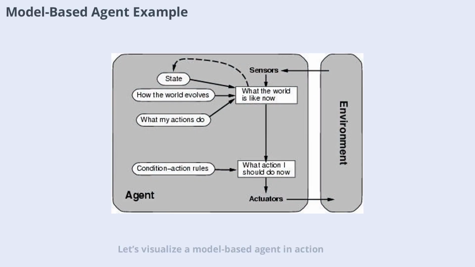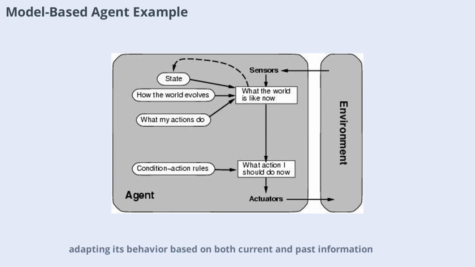Let's visualize a model-based agent in action. Imagine a robot navigating a house. It remembers which rooms it has already cleaned and predicts where dirt is likely to appear next. By using its internal model and percept history, it can make smarter decisions about where to go and what to do next. This approach allows the agent to handle more complex and dynamic environments, adapting its behavior based on both current and past information.